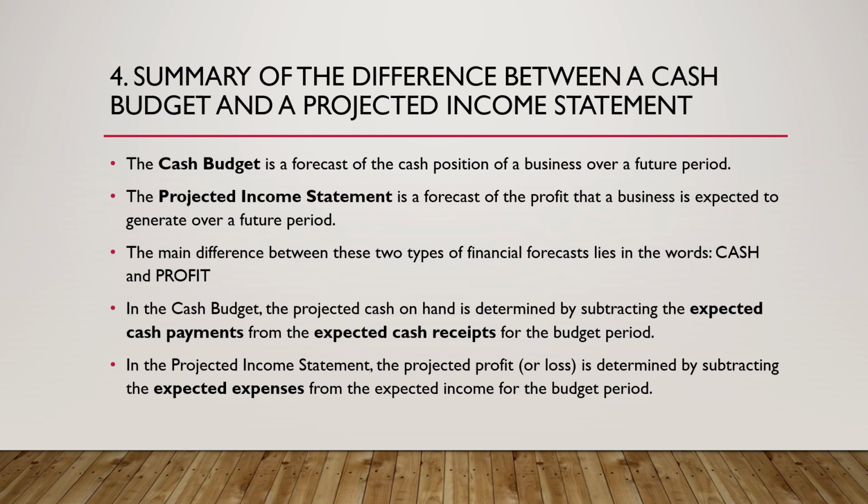But here we're looking at, in order for us to know whether we have made a profit or a loss, we need to separate our expenditure from our income, our expected expenses from the expected income. And then whatever is remaining will determine whether we have a surplus or we have a deficit. If it's a deficit, then it's a loss. If it's a surplus, then we've made a profit.